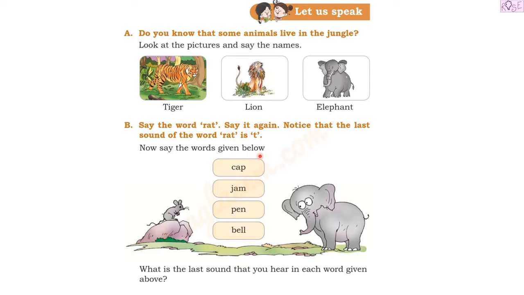Now see the words given below. Cap, jam, pen and bell. What is the last sound that you hear in each word given above? Cap, P. The last sound is P. Next we have jam, M. Then we have pen, N. And at last we have bell, L.